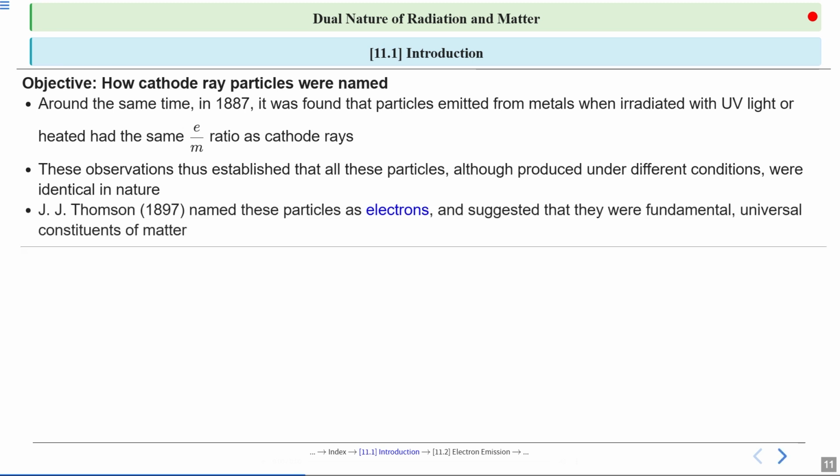So, in 1897, J.J. Thomson gave these particles a name: electrons. He proposed that electrons are fundamental and universal building blocks of matter. To sum up, the identification and naming of the electron was a major milestone in physics, leading to the development of modern atomic theory.